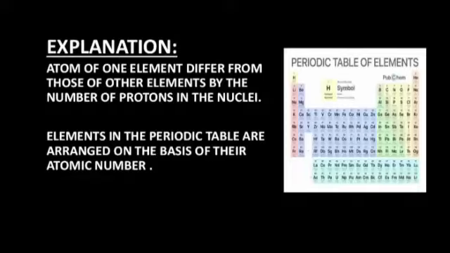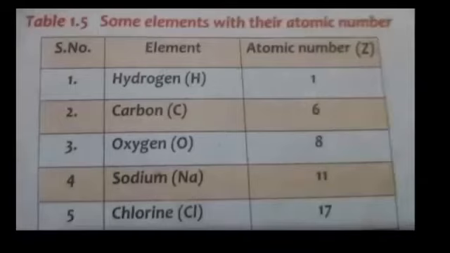So students, now let's have a look at table 1.5, showing some elements with their atomic numbers. This table is present on page number 15 of your book, which shows the atomic numbers of some common elements. Hydrogen has atomic number 1, carbon has atomic number 6, oxygen has 8, sodium has 11 and chlorine has 17. All these elements contain the same number of protons in their nucleus. That's why these numbers are called their atomic number.